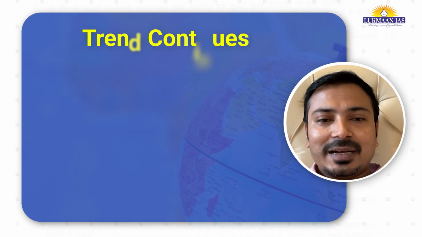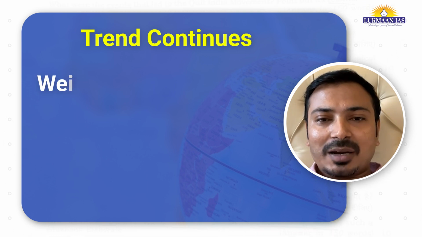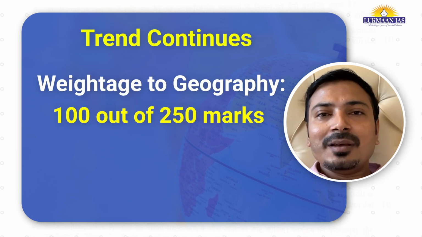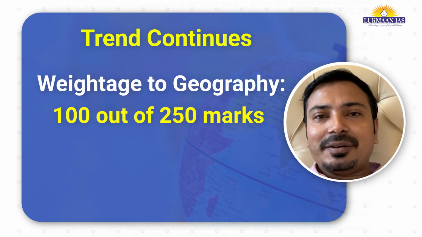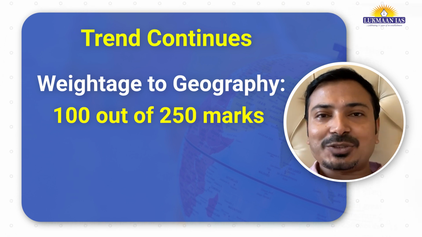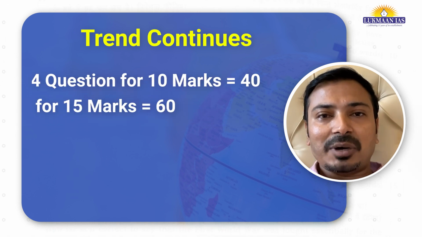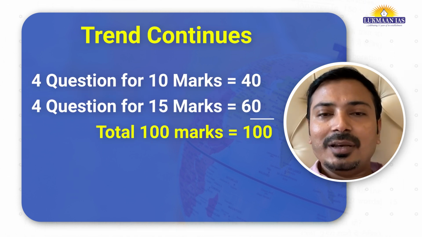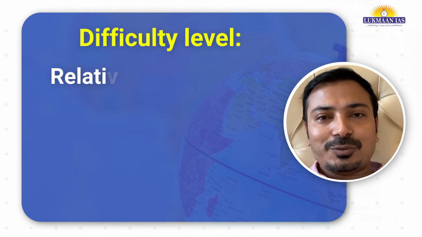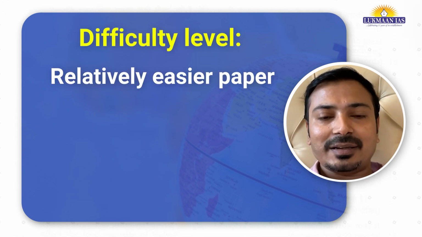Now, you can see that the trend continues in terms of marks allocated for your geography section. This year also UPSC has given 100 marks weightage out of 250 in GS1 paper. 4 questions for 10 markers and 4 questions for 15 markers. If you see the difficulty levels of these questions, comparatively it was easier than last year.